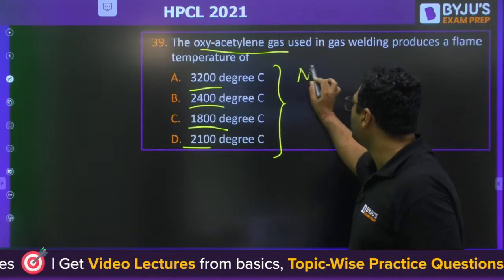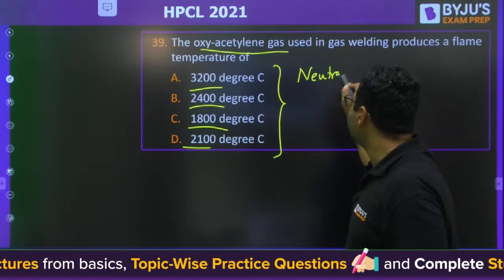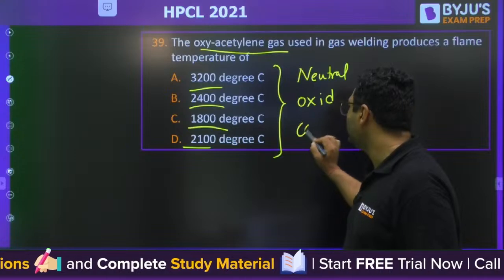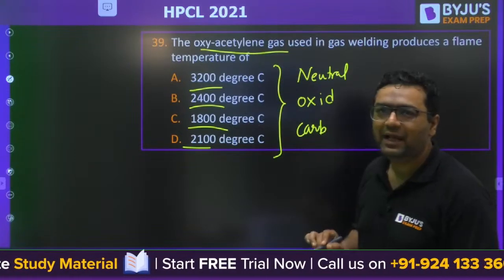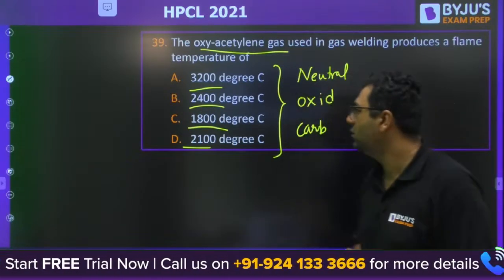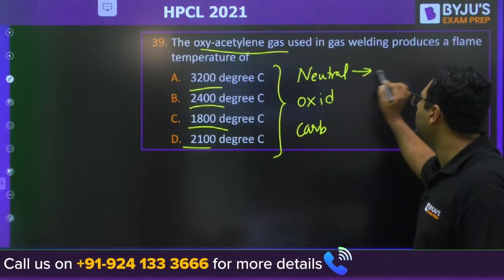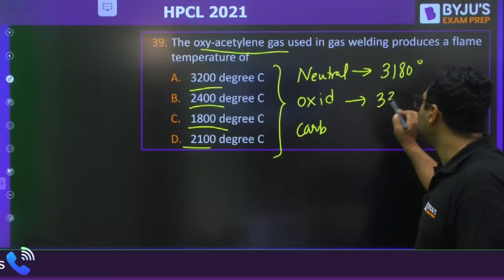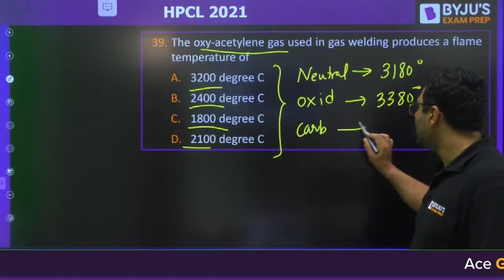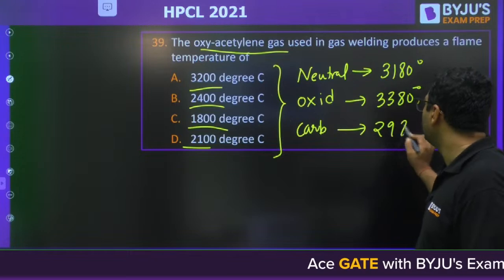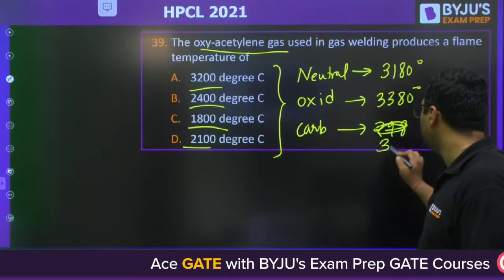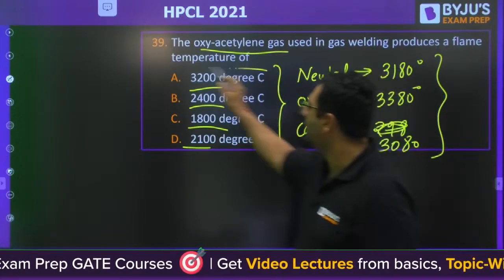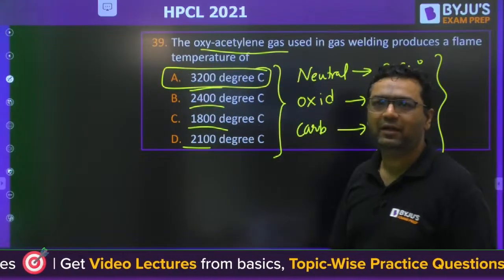I know that for neutral flame, the temperature is different. For oxidizing flame, it is different. For carburizing flame, it is different. But they have given only one answer in that range. If you remember, for neutral flame it is 3180, for oxidizing flame 3380, and for carburizing it is around 2980, or around 3000. So this range is near to A, so the answer will be A.